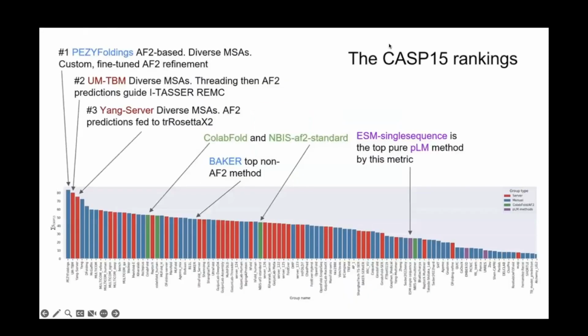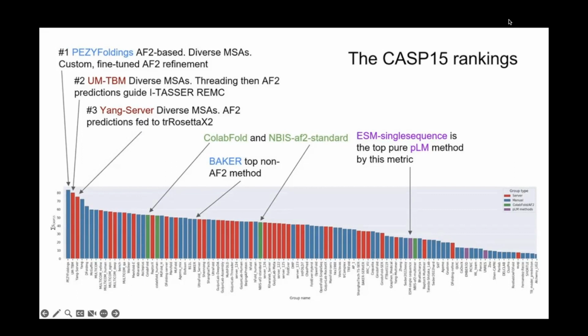And then at CASP 15 this past year, you'll see a similar story. Here, most of the top entries were just refinements of AlphaFold 2 that upgraded, for example, the sampling procedure. One entry just enabled dropout during inference, sampled a whole bunch of protein structures, and then used AlphaFold 2's remarkably powerful confidence metric to choose the best one. This is remarkably effective.